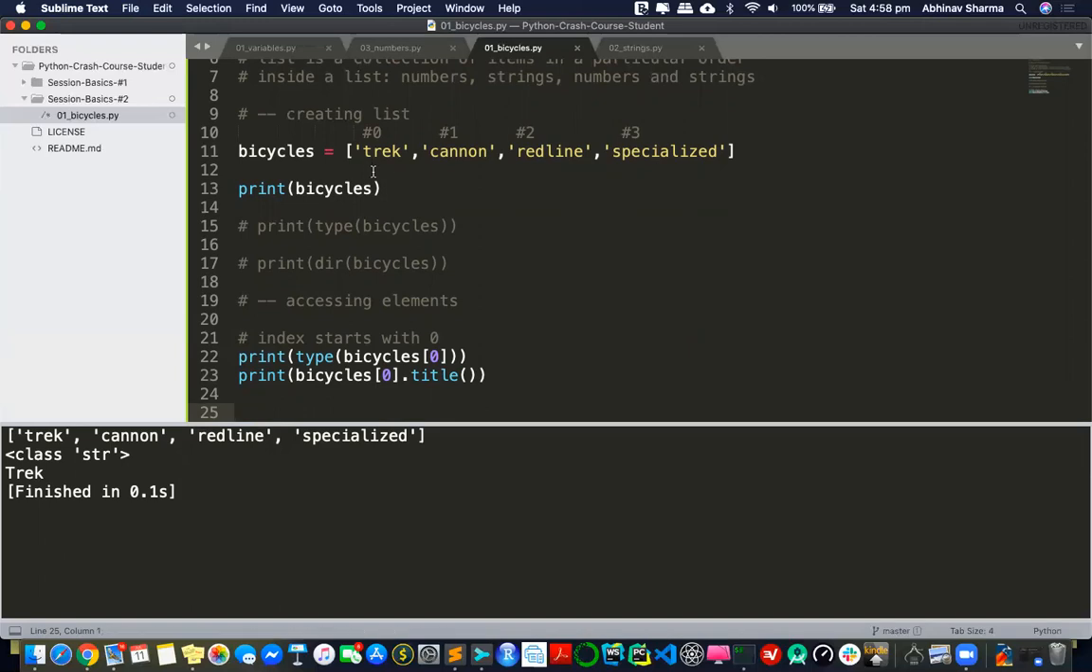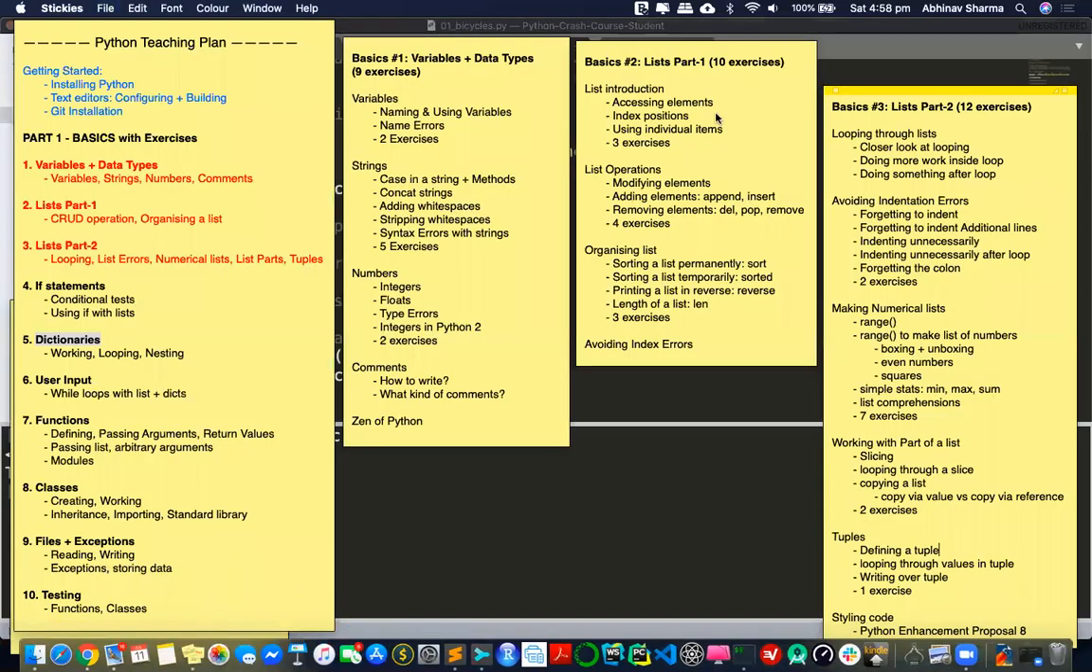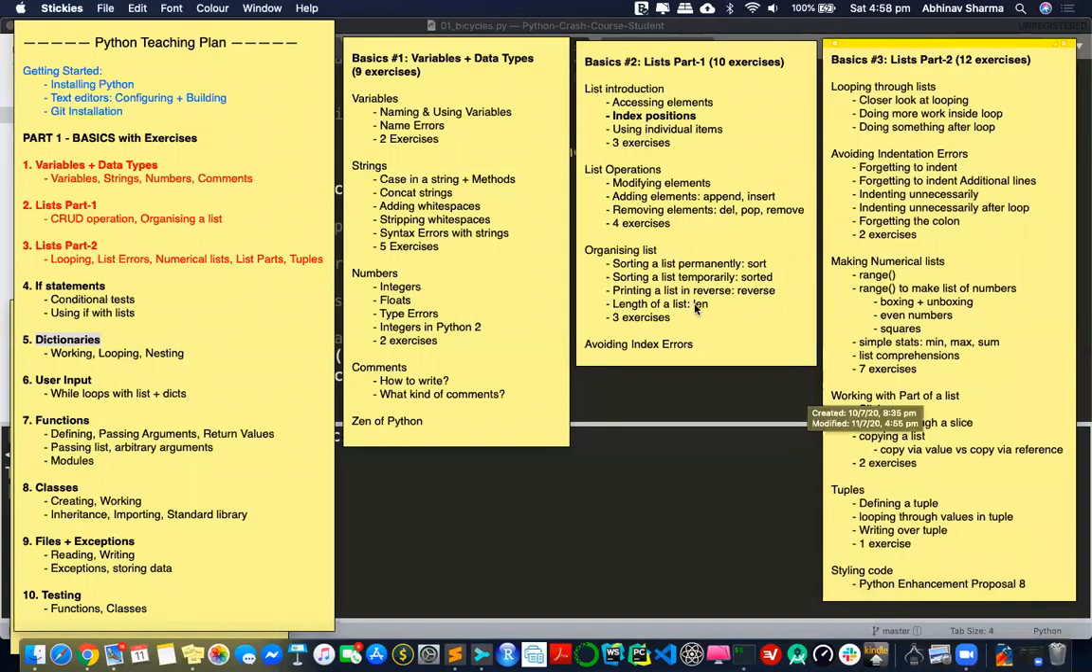Now, we'll continue on this and on the index position. So we'll stop here. We have covered a lot. So at least you have 9 exercises to go. And next time when we meet, try to finish this list, part 1, part 2. Great. So we'll be meeting on Wednesday, this same time.